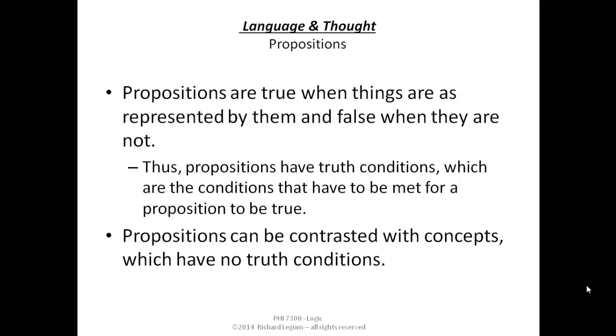Now, propositions, we sometimes contrast them with concepts. For instance, the concept of a dog, the concept of a chair, the concept of a triangle. These concepts don't have truth conditions, right? A triangle isn't true or false. A dog isn't true or false.